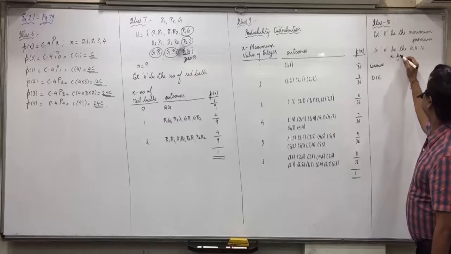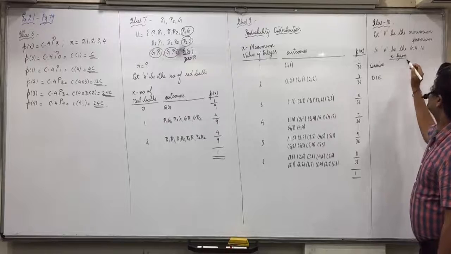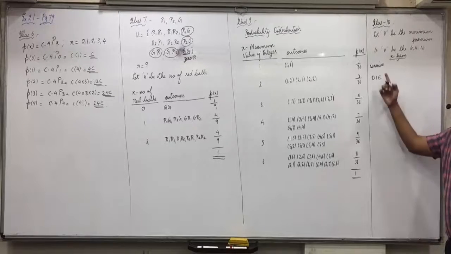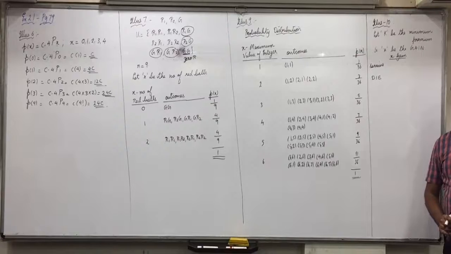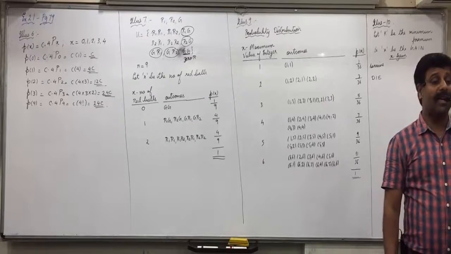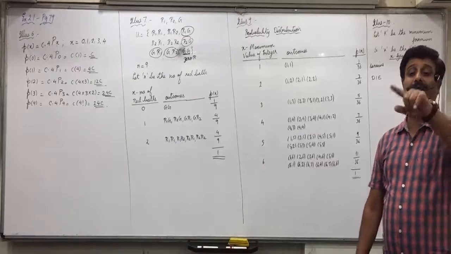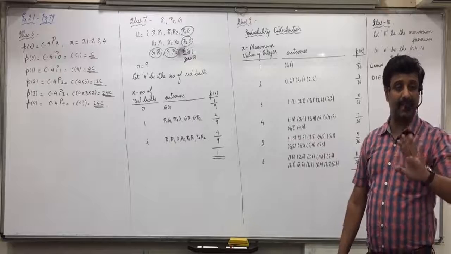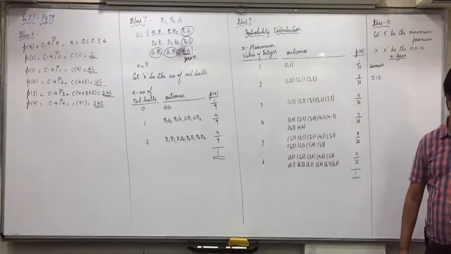X is the gain. If the man survives, then the insurance company does not have to pay anything. When does the insurance company have to pay that 10,000 rupees? If the man dies.